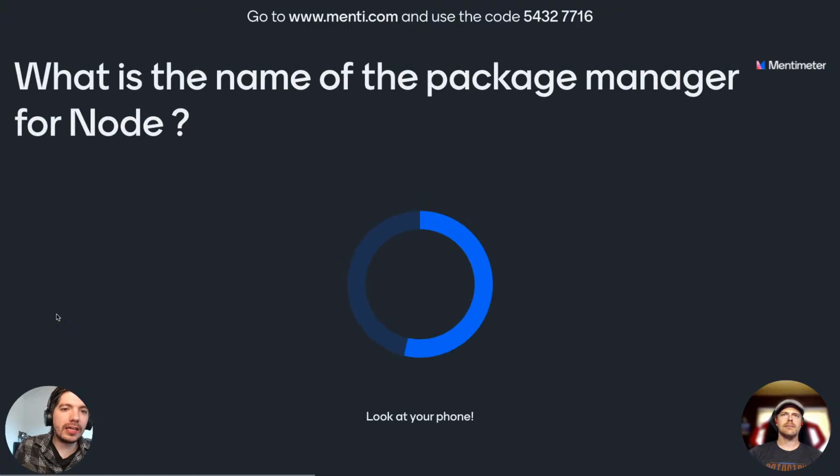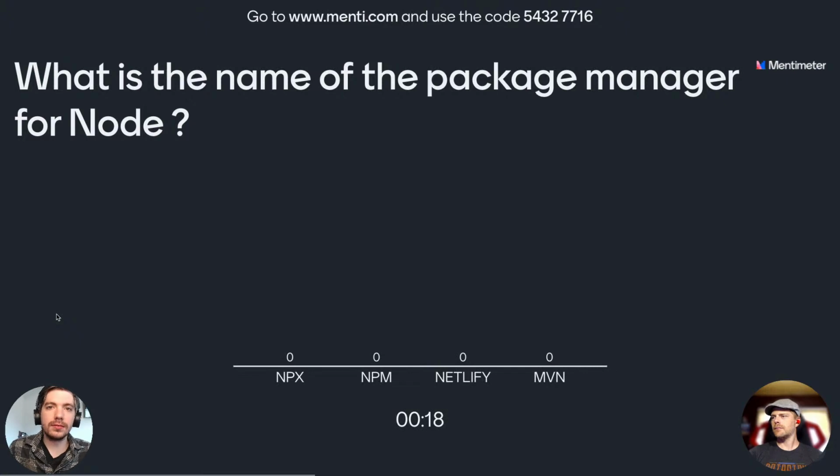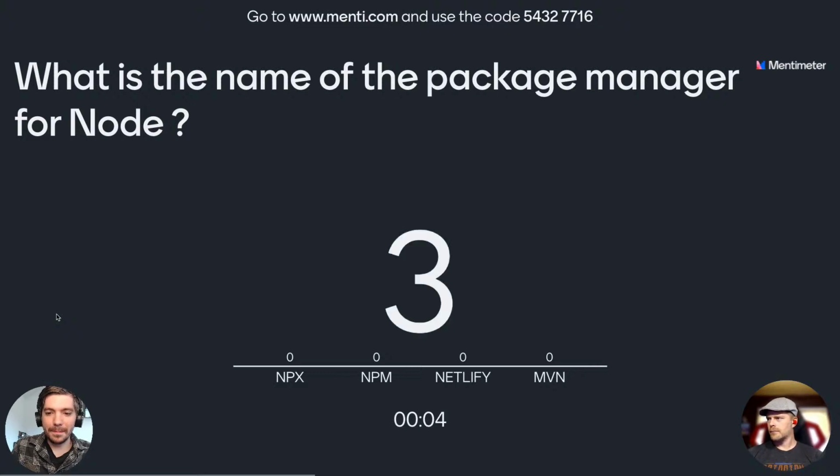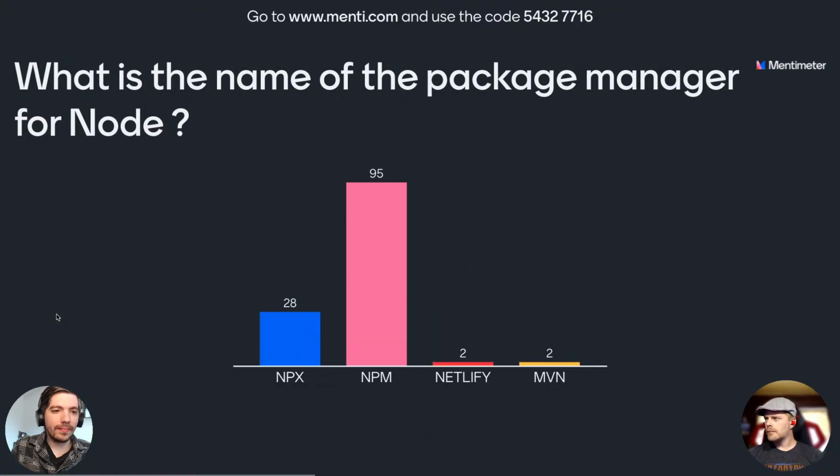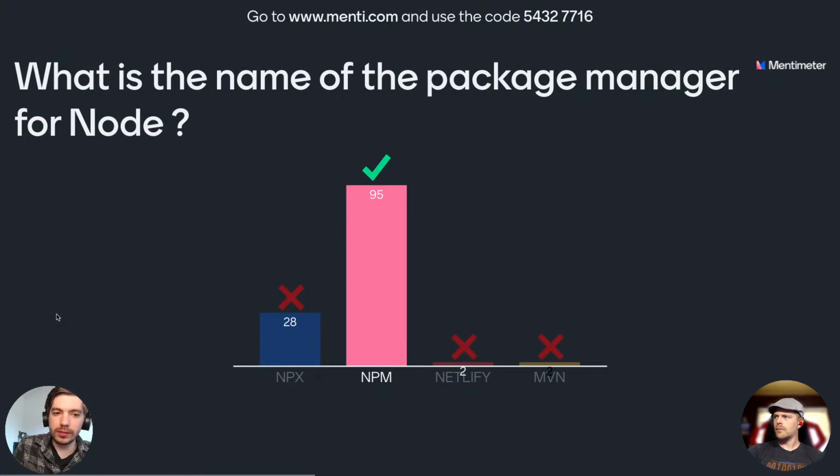What is the name of the package manager for Node? NPX, NPM, Netlify, or MVN? Remember, package manager for Node. Yes, NPM is the Node package manager. And NPX is the Node package runner. So that's the difference there.